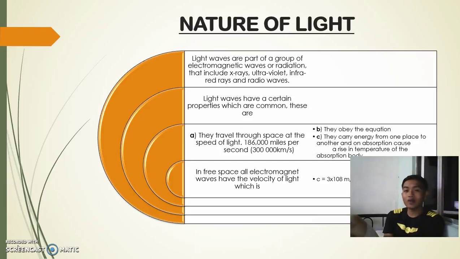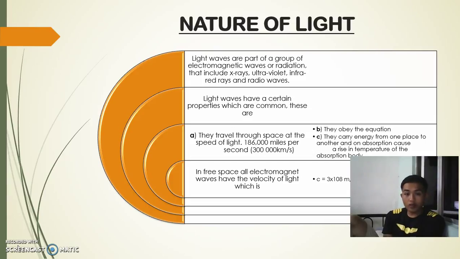Light waves are part of a group of electromagnetic waves or radiation that include X-ray, ultraviolet, infrared, and radio wave. Light waves have certain properties which are common. These are they travel through space at the speed of light, which means 186,000 miles per second. They obey the equation. They can carry energy from one place to another.